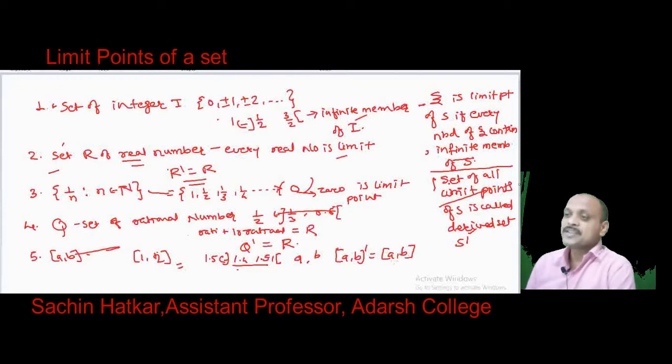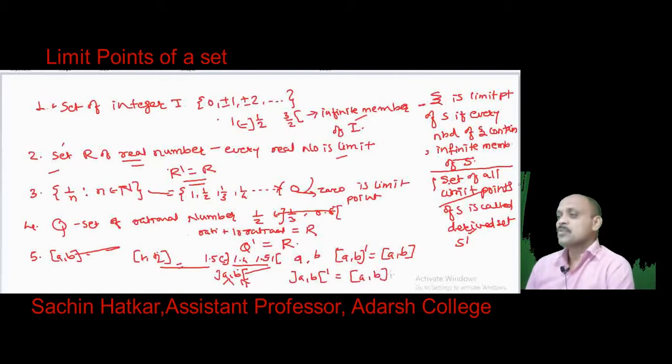Similarly, if we consider the open interval a comma b, then all the points lying between a and b are limit points of this set, and the end points a and b are also limit points. Therefore, the derived set of the open interval a comma b is equal to the closed interval a comma b. Whatever the open interval neighborhood of a, consider a similar example, the open interval 1 comma 2.